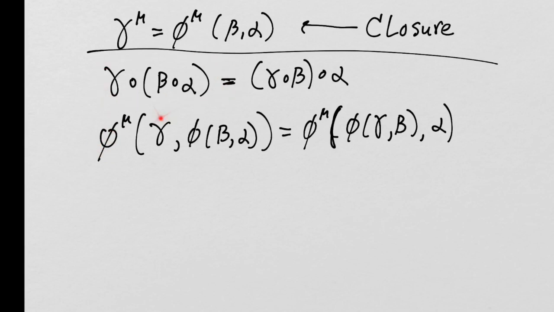It doesn't matter if you take gamma and combine it with phi operating on beta and alpha first, or if you take phi operating on gamma and beta first and then on alpha.